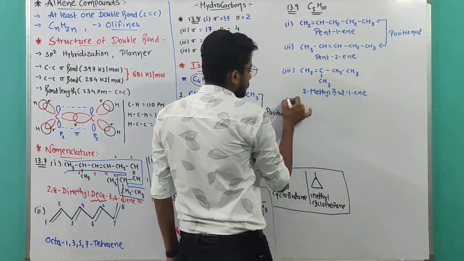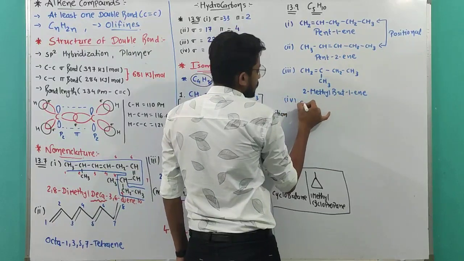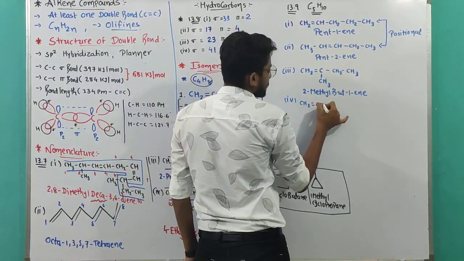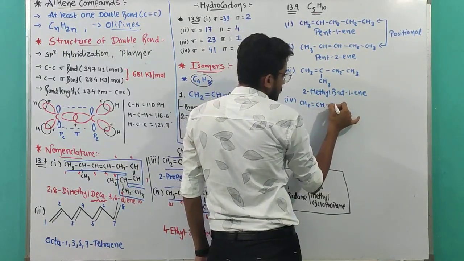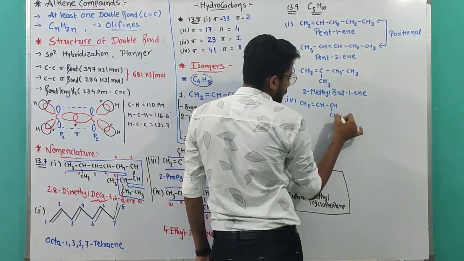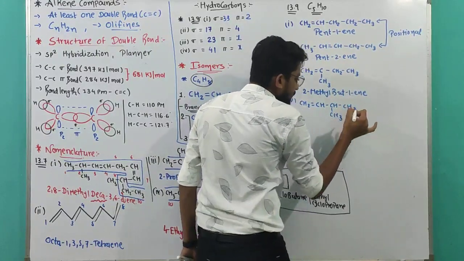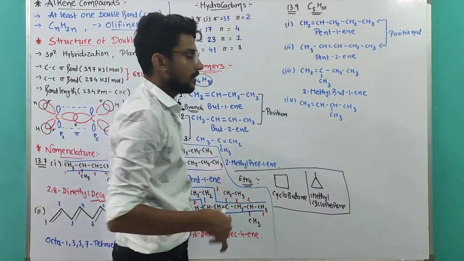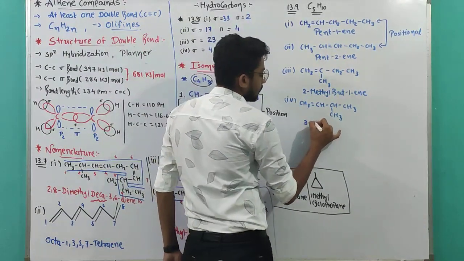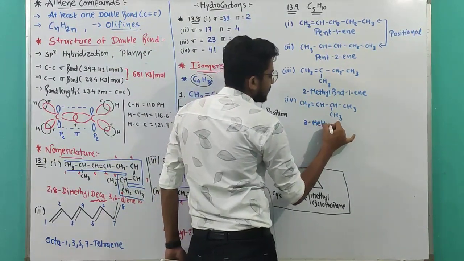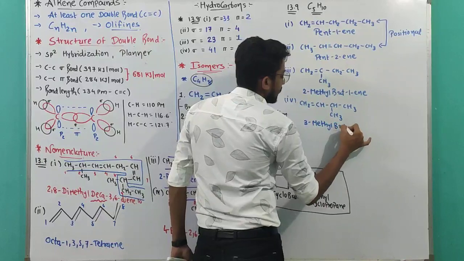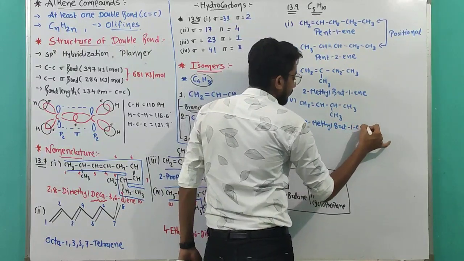Shift the branch. So CH2 double bond C, H, CH, CH3. We have just shifted the CH3. So the name will be 3-methylbut-1-ene.